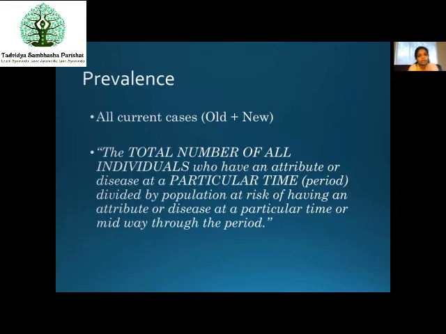Okay, understood? See, prevalence is old plus new cases, whichever are active right now, and prevalence rate is understood by dividing the individual total number of cases by total number of population at risk. Okay, so now let us just understand it in this way, then we'll go into details again later.